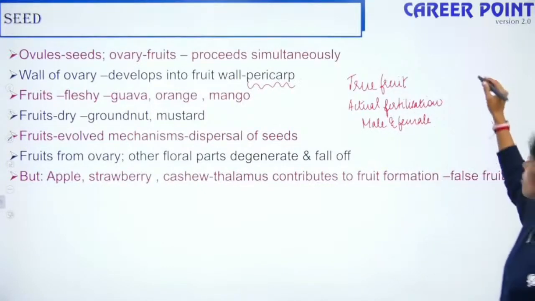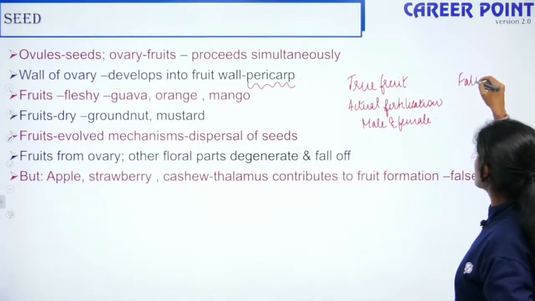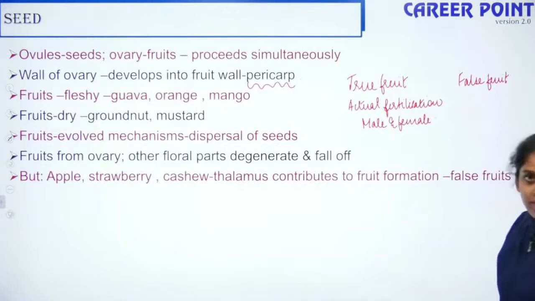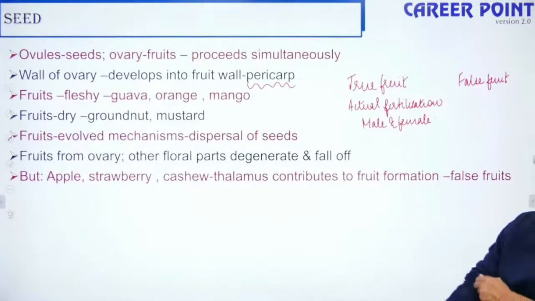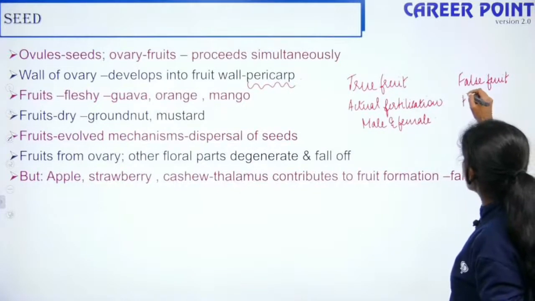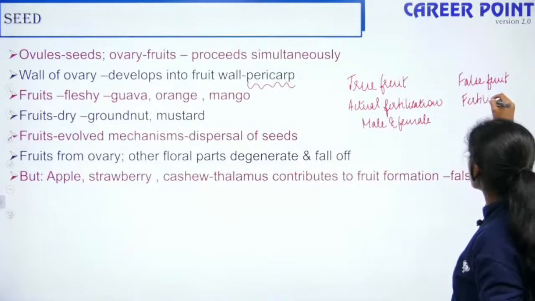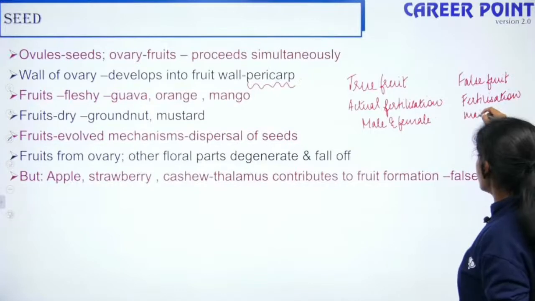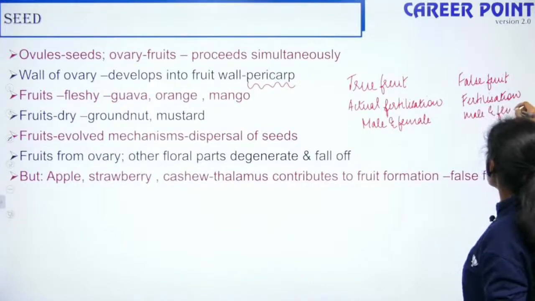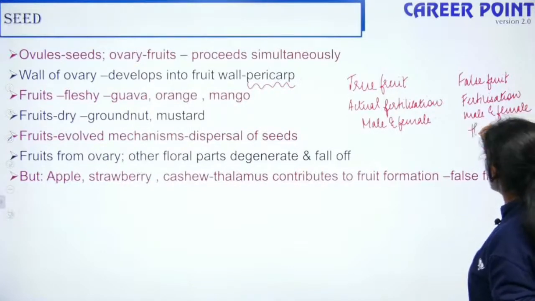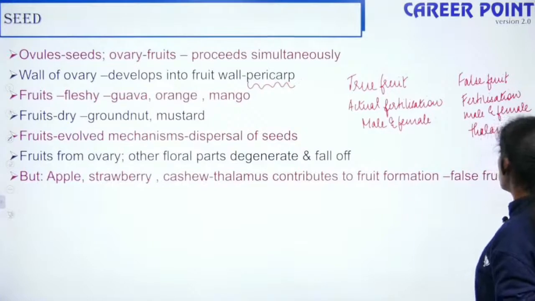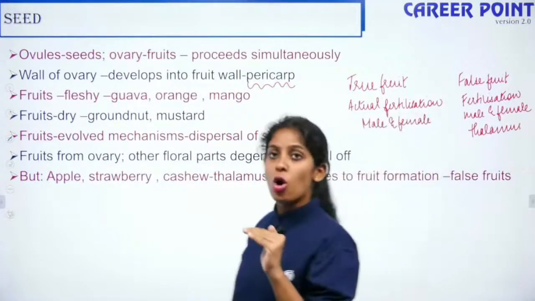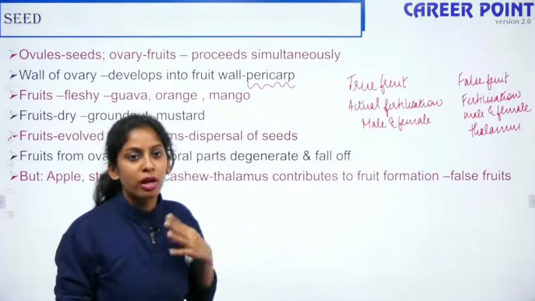Now you have what is called false fruit. In false fruit, I never said the fertilization will not happen. Here also I have fertilization happening between the male and the female, but apart from that, the thalamus also contributes. So what is the thalamus? The thalamus is the platform from which all the 4 floral whorls of a flower develop.